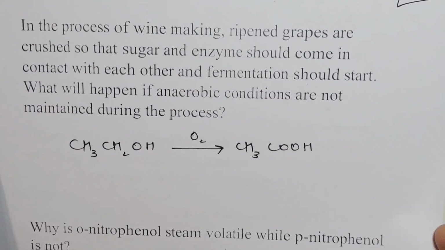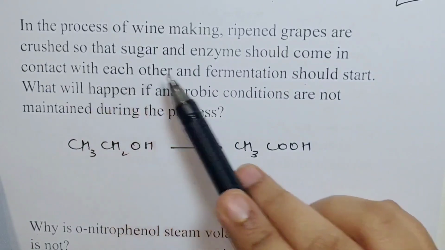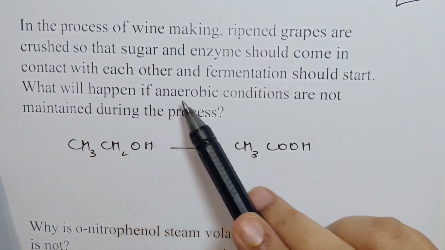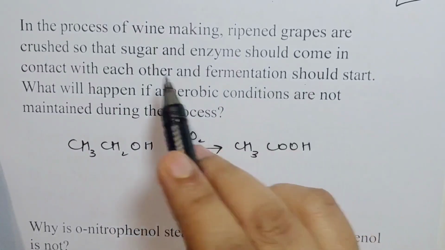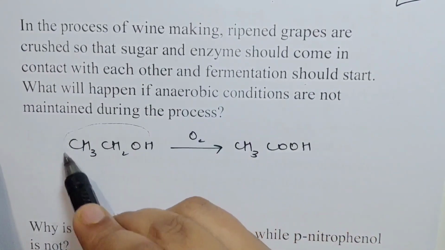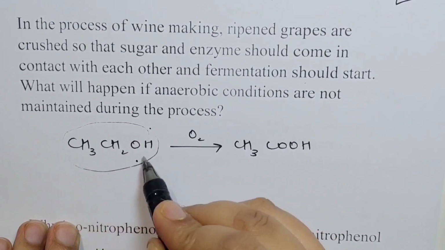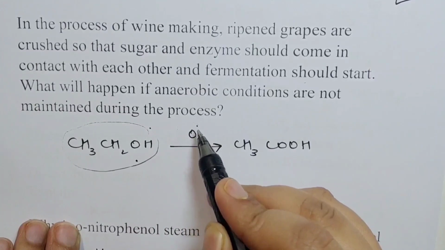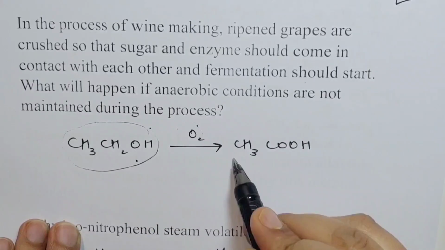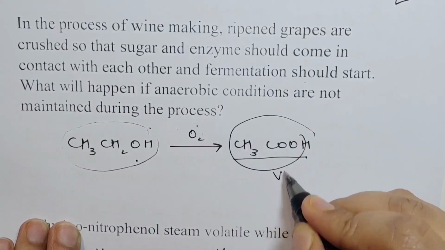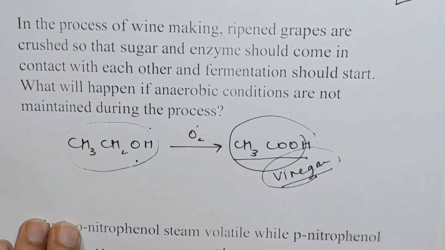Moving on. In the process of wine making, ripened grapes are crushed so that sugar and enzyme come in contact with each other and fermentation starts. What happens if anaerobic conditions are not maintained during the process? When sugar and enzyme combine, they form ethanol. During fermentation, ethanol is formed along with carbon dioxide. Ethanol, when it combines with oxygen, which would happen if anaerobic conditions are not met, would form ethanoic acid. This ethanoic acid, as you know, is a constituent of vinegar. So it would destroy the taste of wine.